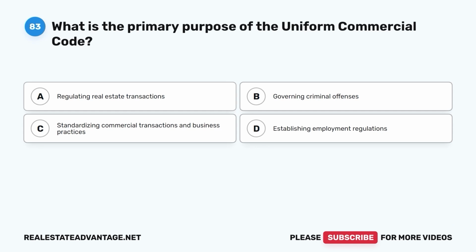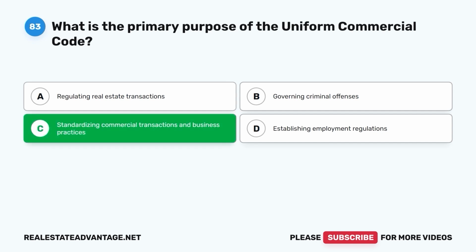Question 83. What is the primary purpose of the Uniform Commercial Code? A. Regulating real estate transactions. B. Governing criminal offenses. C. Standardizing commercial transactions and business practices. D. Establishing employment regulations.